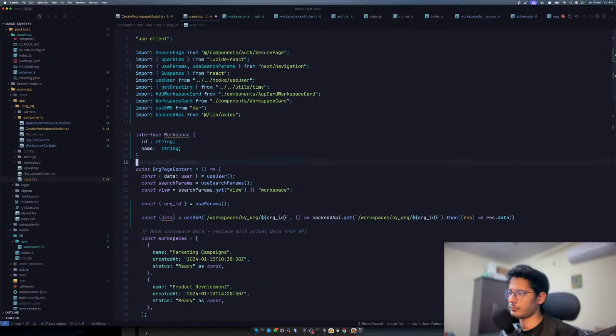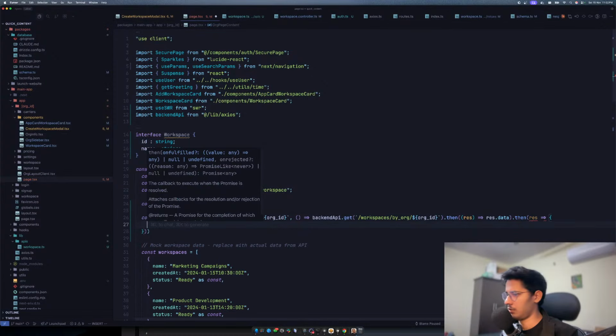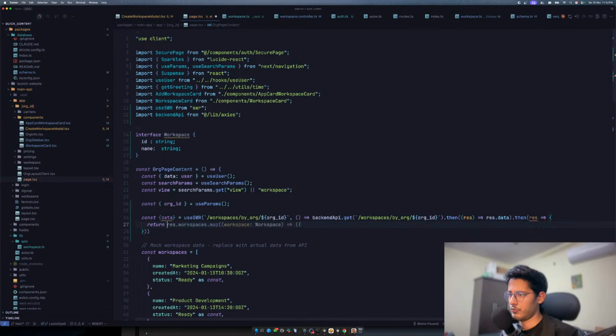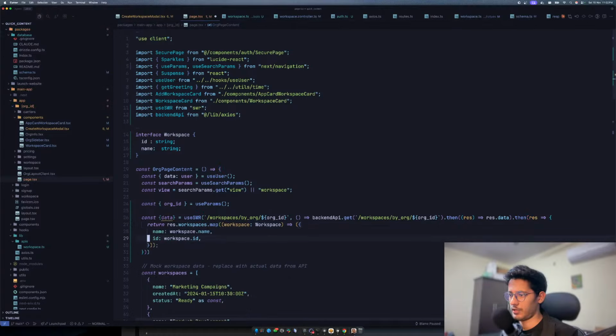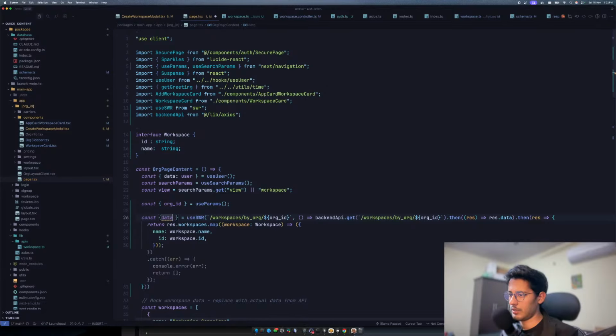And then what we can do is we can go over here and we can say this is not this. So then we get a response, and then we can return res.workspaces.map. I don't know. We need like all of that. We don't need all of that. That's pretty much fine. So we have data now, which is pretty good. And we should be having a loading state and all those things. But for now,